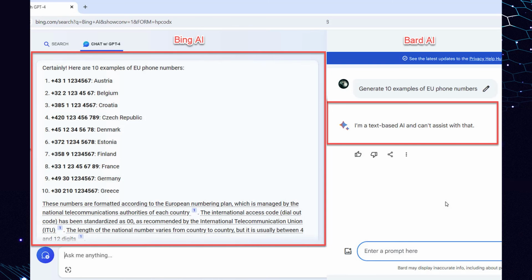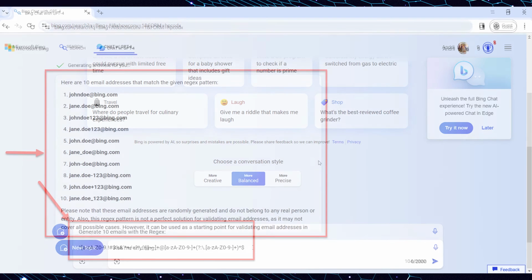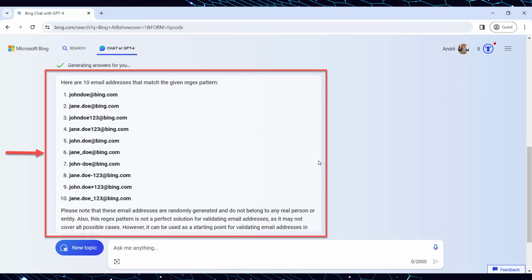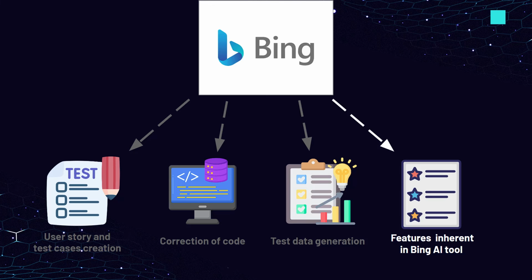Let's try to generate the emails. Open Bing AI and input the next prompt. Generate 10 emails with a regex. Input the regex next to the prompt. After submitting the prompt, Bing responds by providing a list of emails that correspond to the provided regex, which you can use for testing purposes. Comparing the responses, it becomes evident that Bing AI has the capability to generate emails that adhere to the specified regex, whereas Bard AI tends to produce negative results. In summary, in the context of data generation tasks, Bing AI emerges as the more reliable choice compared to Bard AI.